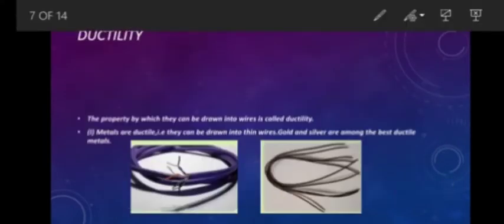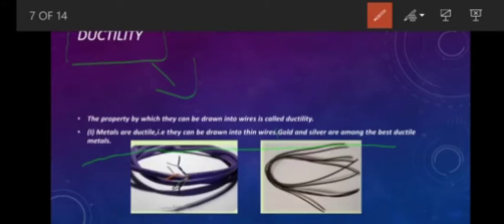Now let's talk about the next physical property, that is ductility. What is that? Ductility. It is the property by which metals can be drawn into wires. Earlier you read that the property by which metals can be beaten into thin sheets is called malleability, and here the property by which metals can be drawn into wires is called ductility. So metals are malleable and ductile. Why are they ductile? Because they can be drawn into thin wires.